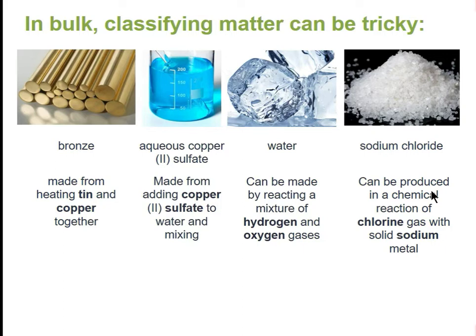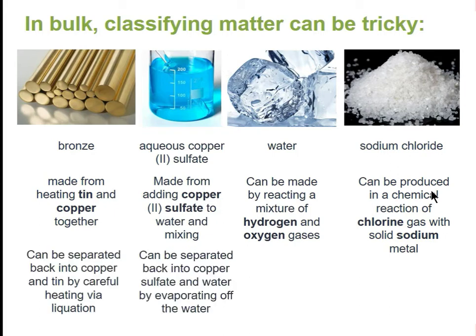So now I know that there's copper(II) sulfate and water in there. Water can be made by reacting a mixture of hydrogen and oxygen gases, but that's a chemical reaction. Sodium chloride can be produced in a chemical reaction of chlorine gas and sodium metal, so that's definitely got two elements in it.